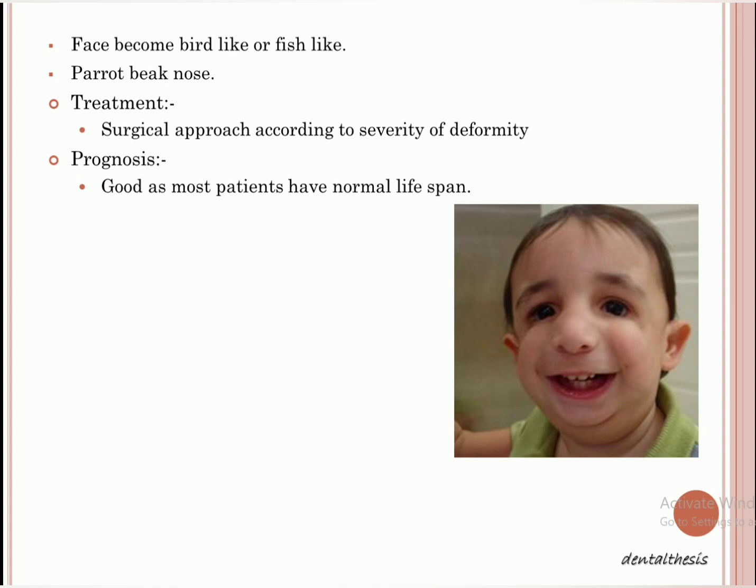So we have a surgical approach according to severity of deformity, meaning how severe the deformity is, whether it's related to the face, your salivary gland, or your eyes and all that. So we need to take various surgical approaches for every other department.